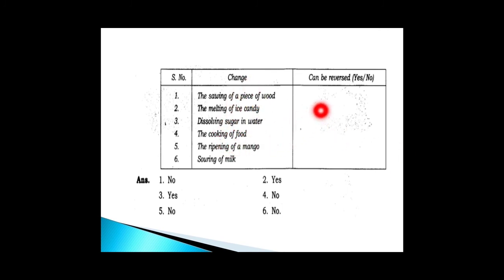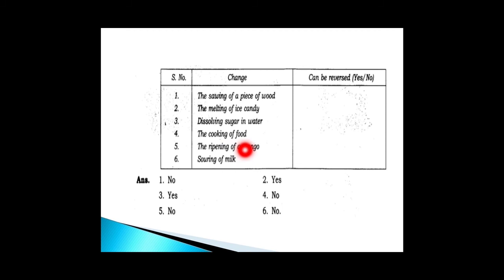Some changes are listed here. You have to say whether each can be reversed or not. Okay. Sawing of a piece of wood, can it be reversed? Yes or no? No, it's not possible to get back the original form. So it is an irreversible process, it cannot be reversed. So no is the answer. What about the second one, the melting of ice candy? It's a melting process. Modification of the physical state of the substance is happening in this change. So it can be reversed. Yes is the answer. Third one, dissolving sugar in water. Yes is the answer.